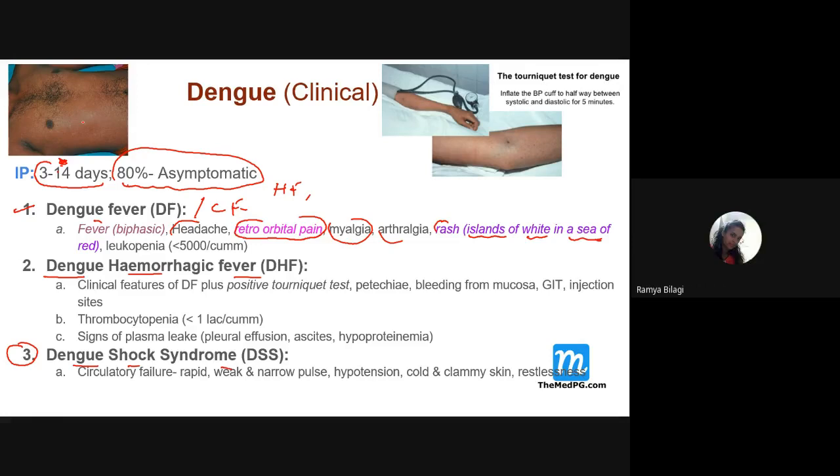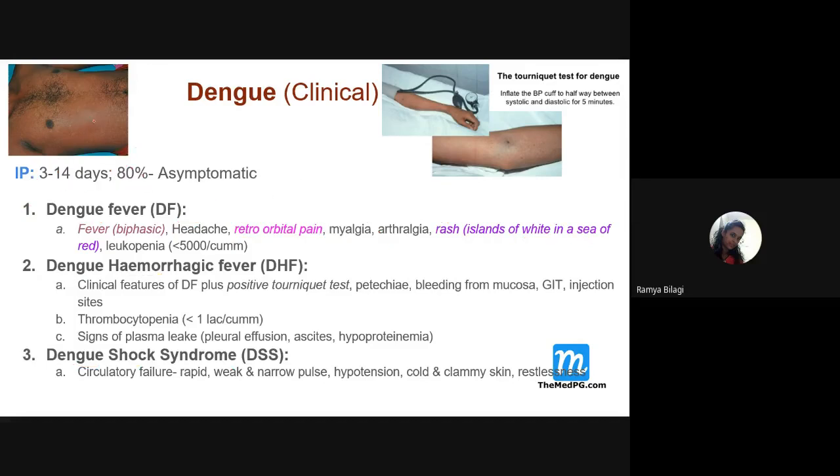Now see the nature of the rash over here. It is seen on the chest or abdominal area. You can see some whitish area, like a white island, and this white area is surrounded by an inflamed or erythematous area. That's why this rash is described as an island of white in a sea of red. This is the description of the dengue rash. Just note this, because an MCQ has been asked related to this rash. The center area will be white, the periphery will be red, and there will be leukopenia. Then gradually, with proper remedies, this classical dengue fever will recover.